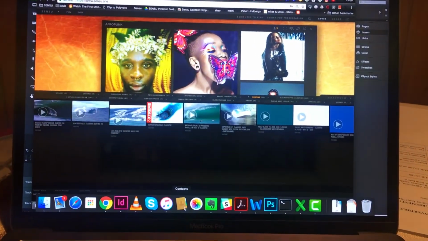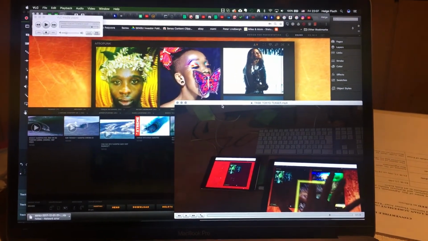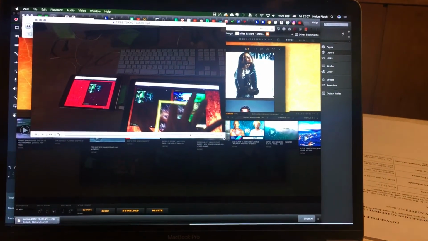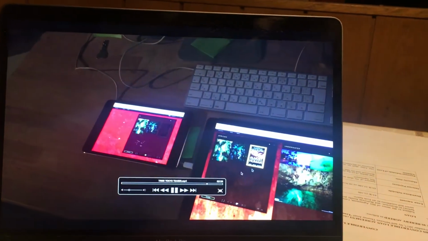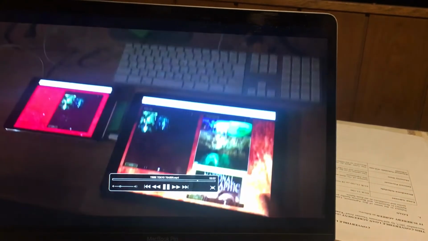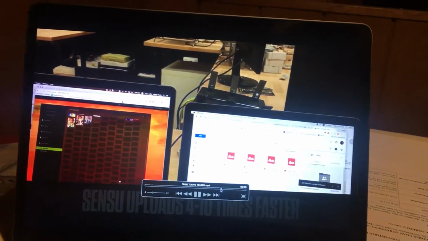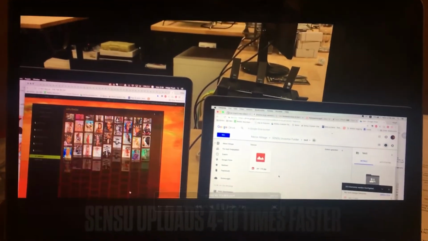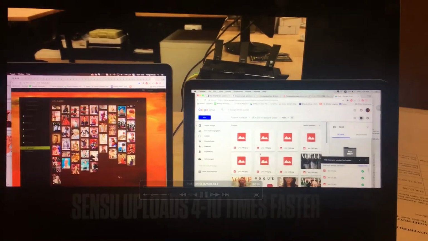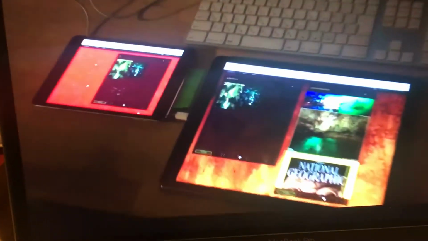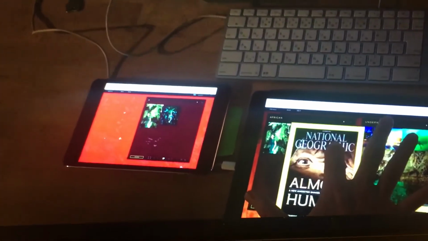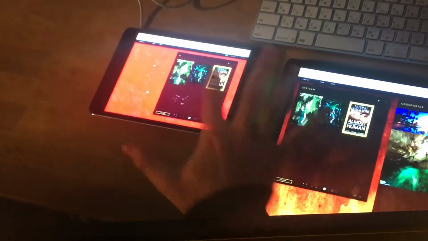Just to show one more thing before we go. This is a demonstration video that we created. Look at this here, for example. We have a few iPads arranged together with a computer, and we're taking one item and dragging it somewhere else. Maybe here's a comparison between Google Drive and us, and that'll be much faster here. You see this thing from National Geographic, you put it in here and it's transferring to the other device within a second. I drag it with my fingers and it appears somewhere else.